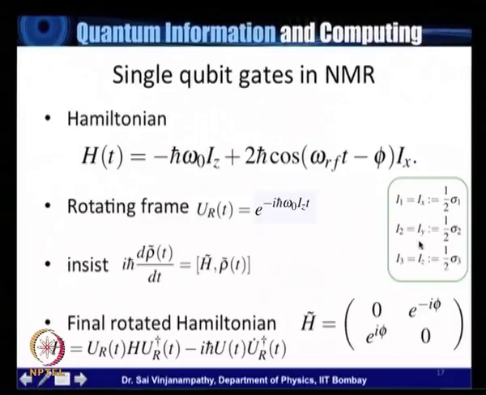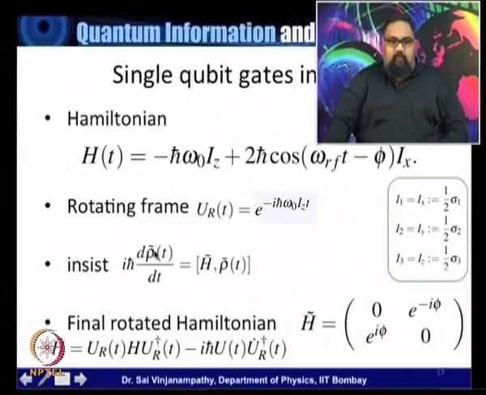Here the I matrices are simply half of the sigma matrices. And the second term basically is a radio frequency times Ix, right? Like before, we can go to a rotating frame with respect to the unitary e to the minus i omega naught Iz times t. And if we insist that the density matrix in the rotating frame have the same form as the Liouville equation, which is i h bar rho dot is equal to H rho, then what we come up with is a